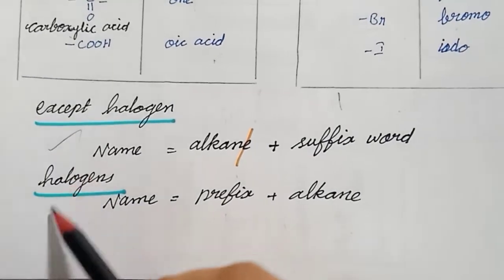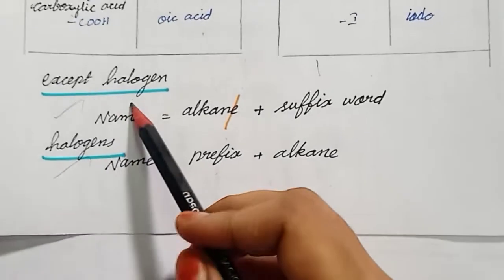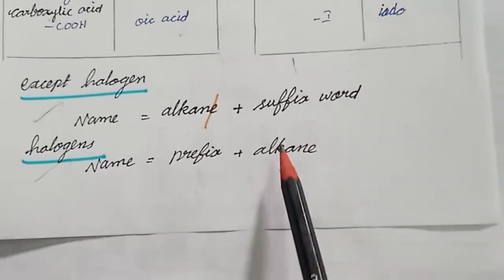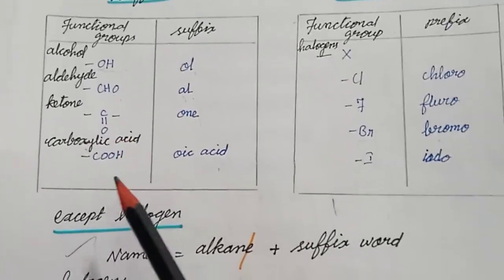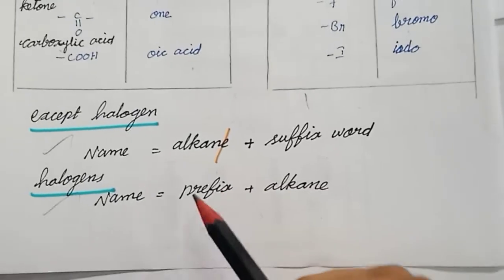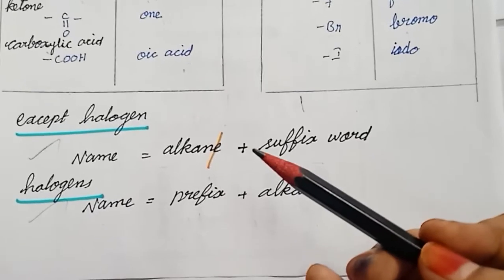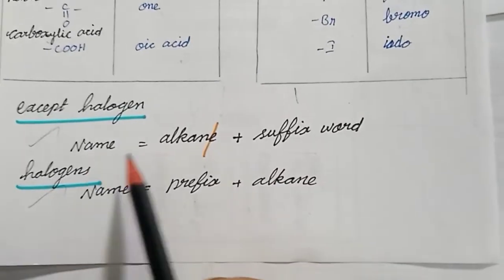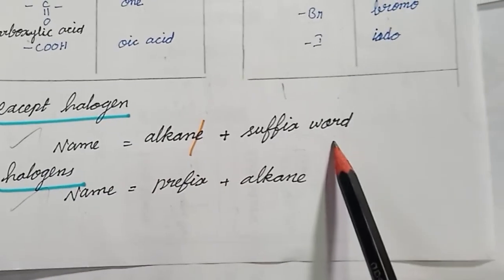So there are two ways of naming, except halogens and halogens. Except halogens means this formula is suitable for aldehyde, alcohol, ketone and carboxylic acid. In our chapter we replace the hydrogen atom in alkane chains only. So name is equal to alkane plus suffix word.